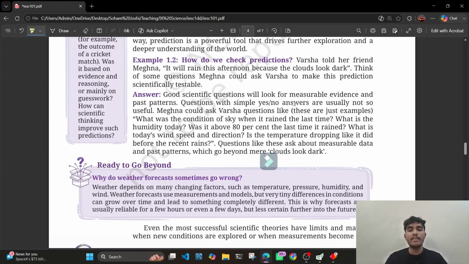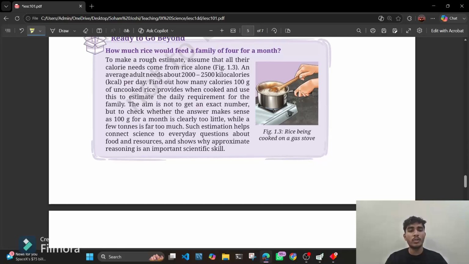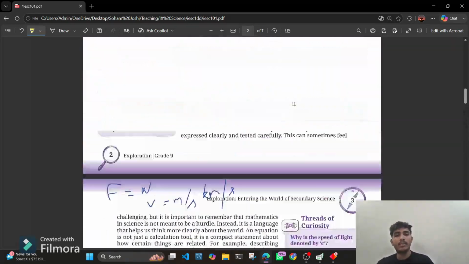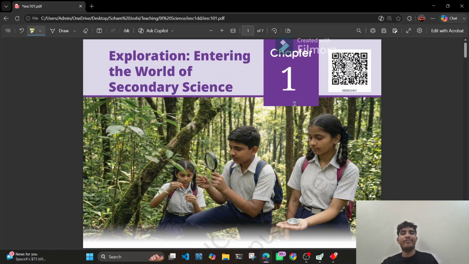So yeah, this is a very small, cute chapter. I suggest you to read it twice. Also, you may have learned this chapter in school. This is not a very big chapter.